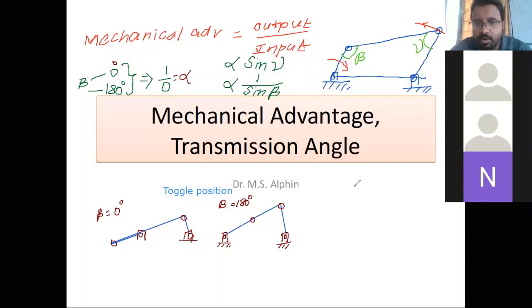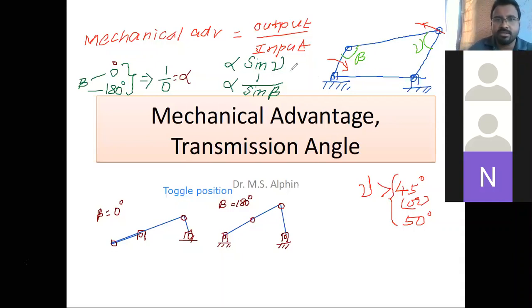this gamma value should always be greater than 45 degrees or 50 degrees, because then only you get a better efficiency. If the gamma value is more than 45 or 50 degrees, then only you get better efficiency, because sine of